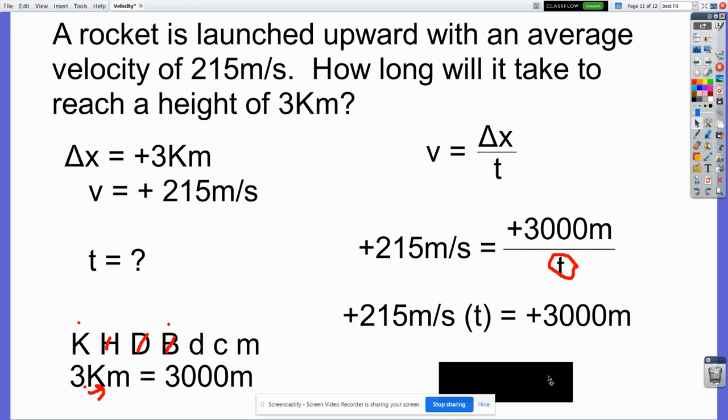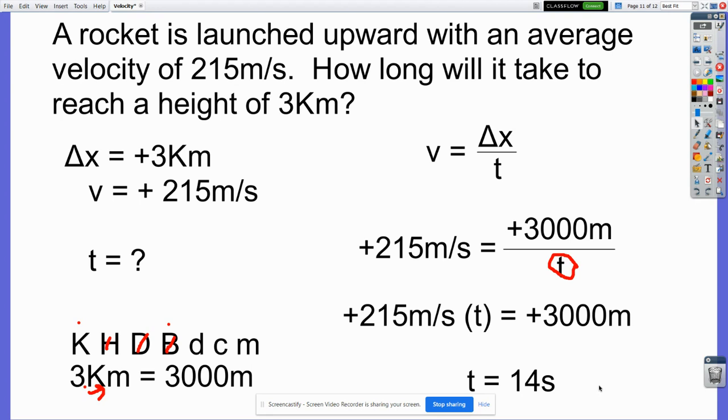Now when I take 3,000 and I divide it by 215, I get 14. Meters divided by meters per second, the meters will cancel, the seconds will move up. So 14 seconds is what I get for my time.